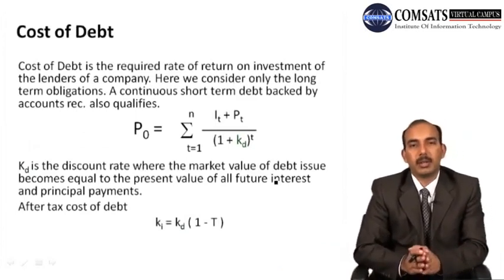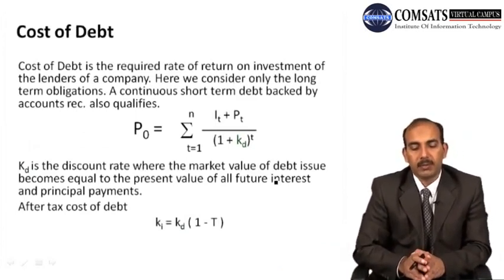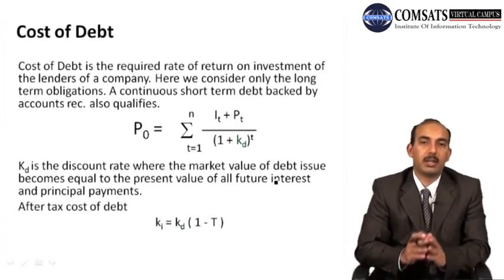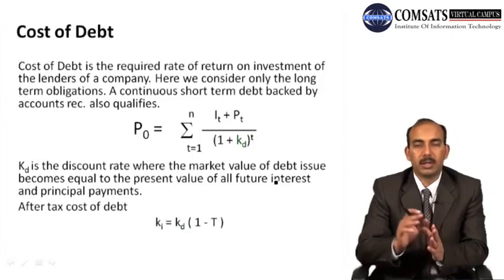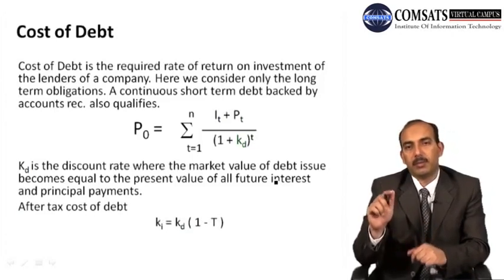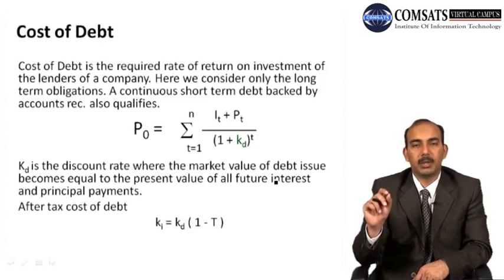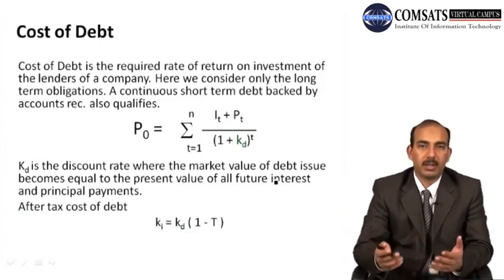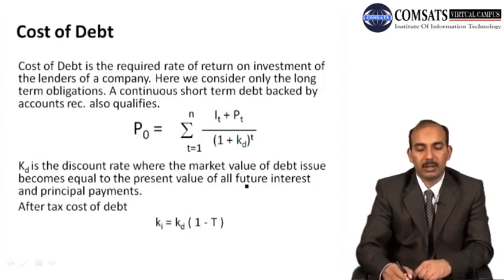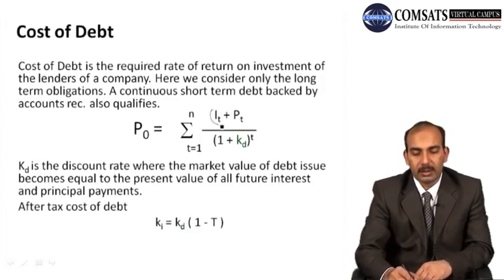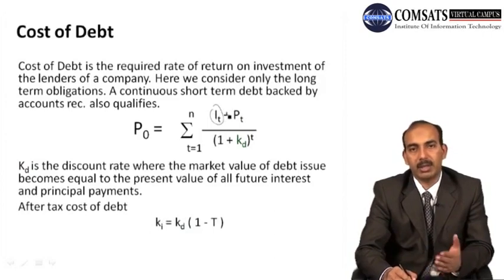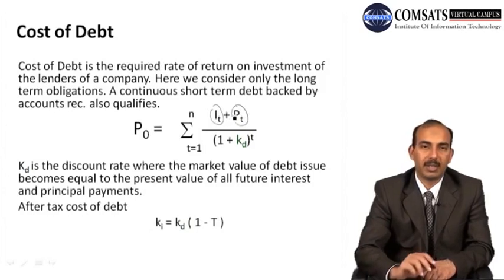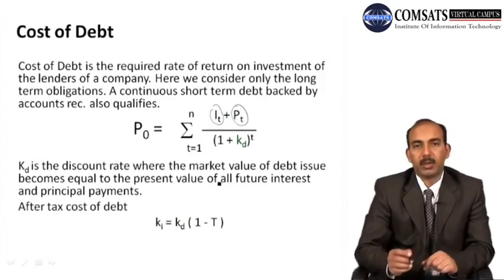And then how do we determine the cost of capital? When we are going to determine the cost of capital, we have borrowed an amount, and against that the firm will be paying interest and principal amount for the next few years. For example, 5 years or 10 years. So we can denote it like that. The interest is IT, the T may be any number of years, and PT is the principal amount out of that borrowed amount.